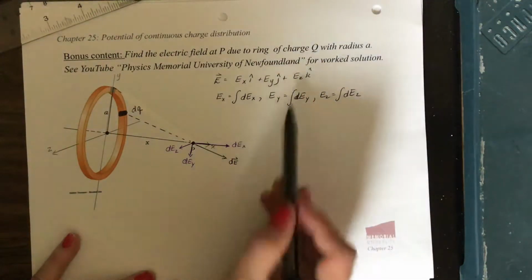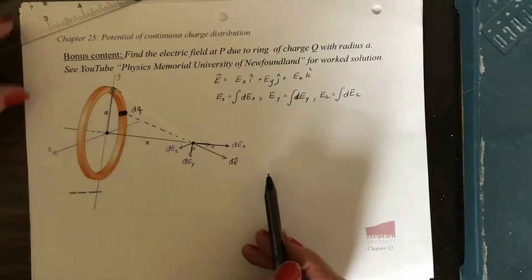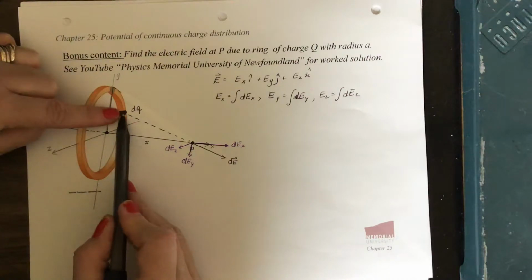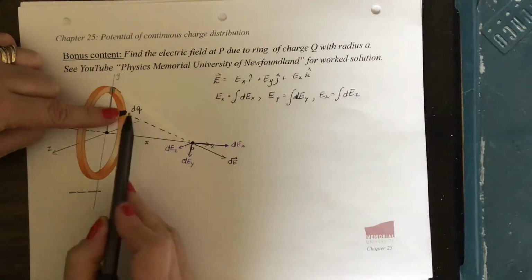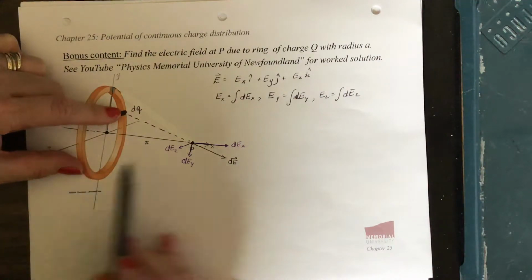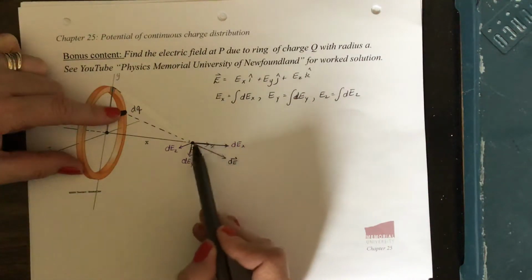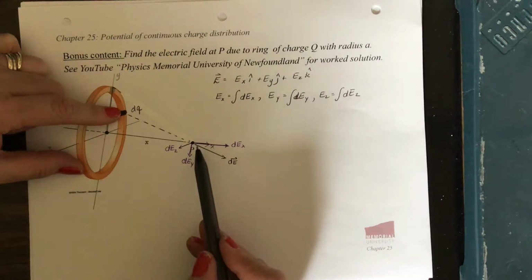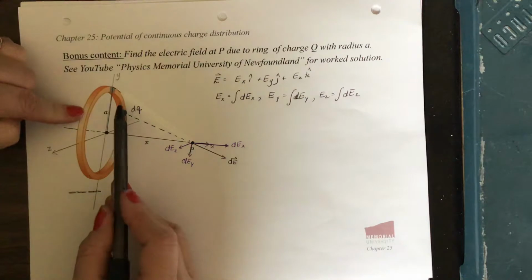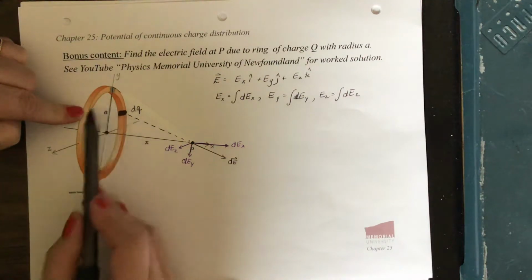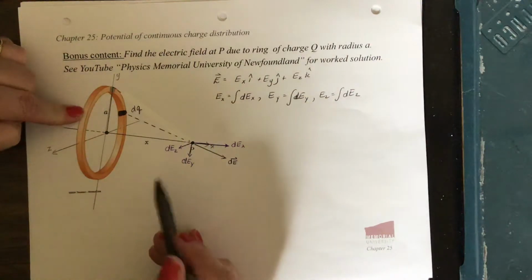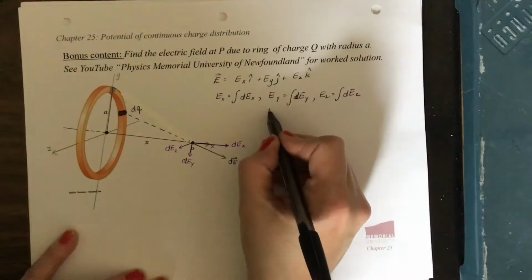We can go through and do the math on all three of them, but let's ask, do they simplify if we think about the symmetry? If we have a little bit of charge here, the y component points down. If we look at the little bit of charge over on this side opposite this one, that would make an electric field that pointed this way. That would be a little bit up. Those y components would cancel. Same thing if you had a piece here and here. So for everywhere on the top half of the ring, the y points down. Bottom half of the ring, the y points up. So the net y component is actually going to be 0.